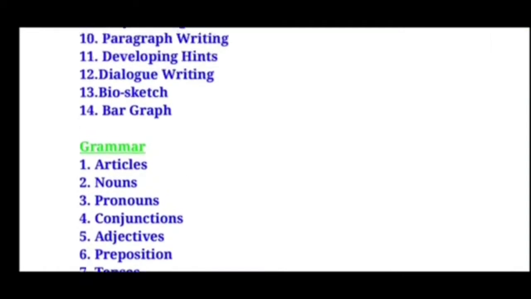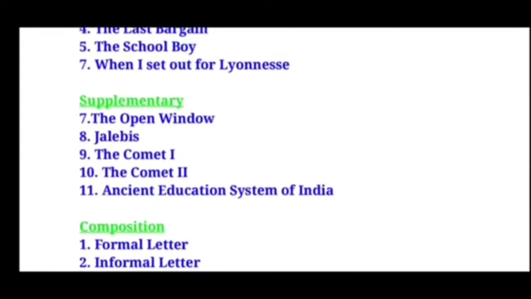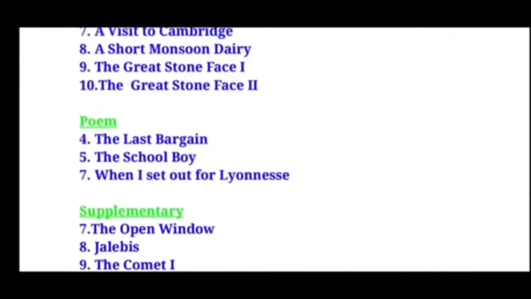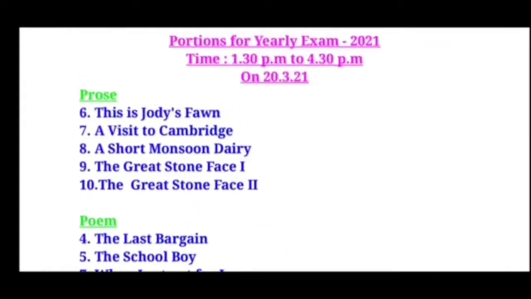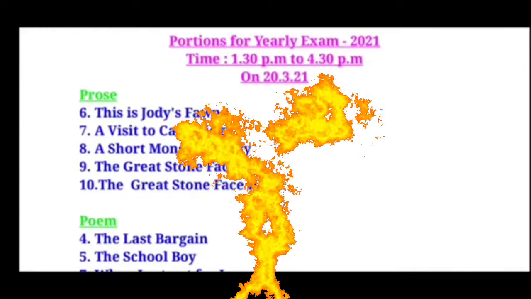So these are the 14 grammar chapters we are going to have for our yearly examination. 14 compositions, 7 to 11 supplementary, 4 to 7 poem, 6 to 10 prose. This is the portion for our yearly examination, children.